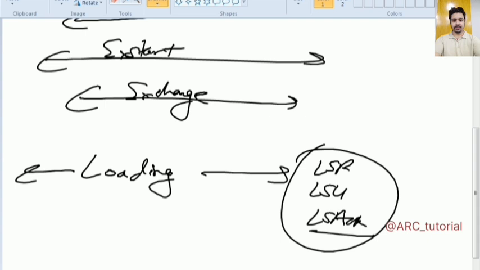And when a router receives an LSR message, then in response to LSR it has to give LSU, link state update. And when a router receives LSU, then it has to provide LSAck in response to LSU. Understood or not? Yes. So all these three types of messages will be used in loading state. Have you understood it now or not?